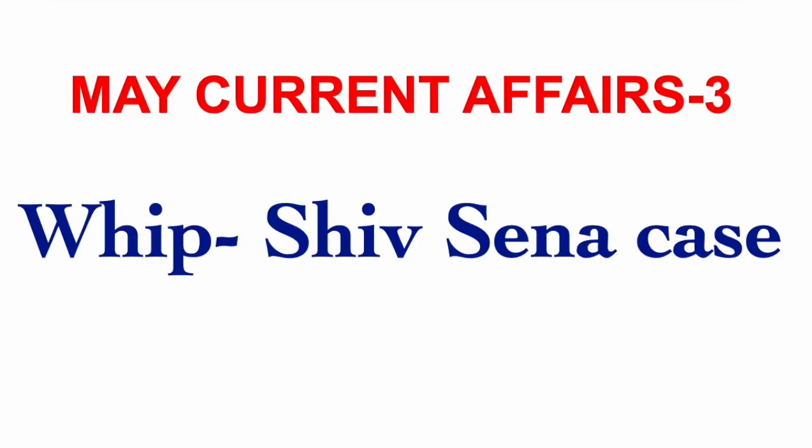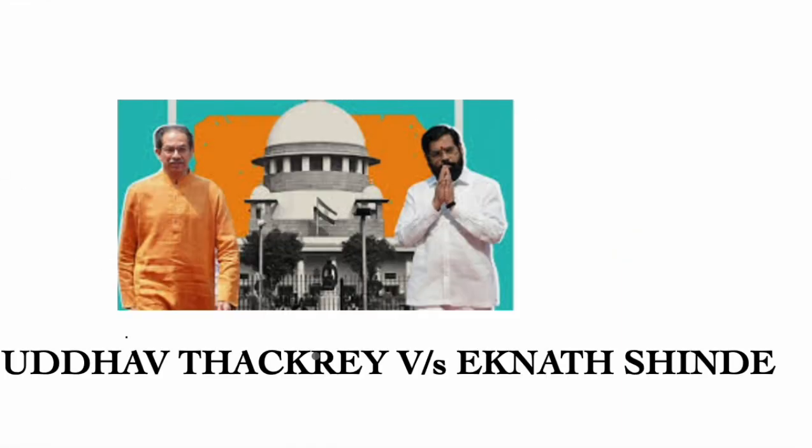The topic is the Shiv Sena case. Recently the Supreme Court has given judgment on this case. This case is regarding the whip. In Maharashtra there was a rift within the Shiv Sena party between Uddhav Thackeray and Eknath Shinde groups, which led to the change in the Maharashtra government. Shinde became the CM of Maharashtra in July 2022. There was a dispute regarding the whip in this case.